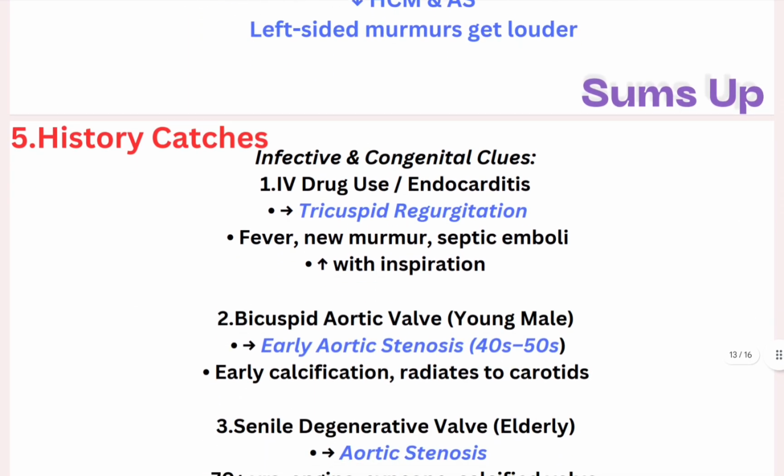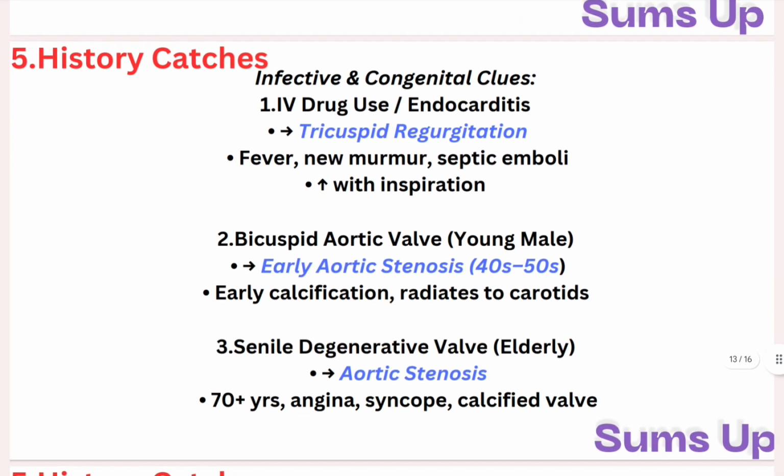So the last and final step we have is history catches. What are history catches? It is the kind of history given in the stems most of the time, so that we can easily see how the murmur works with history, like if infective and congenital clues are given.